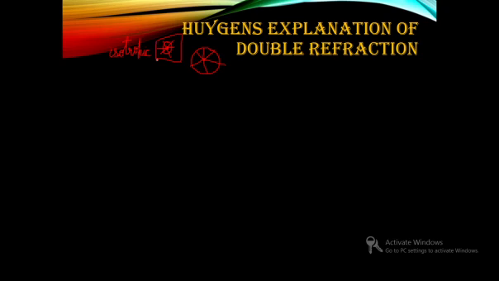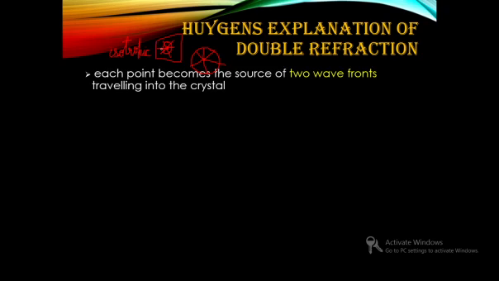But what we are considering is a doubly refracting crystal, which is actually an anisotropic crystal. In that case, each point in the crystal, if light is incident, will behave as a source, just like the pebble, but a source of two wavefronts.